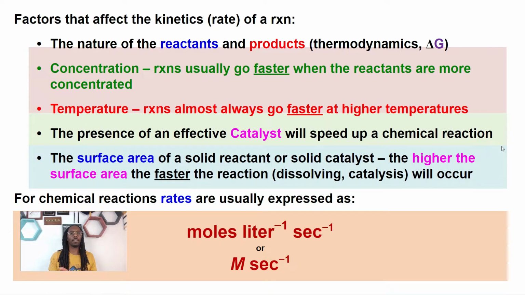But basically, if you have a large surface area, then you have more room for reactions to take place on. This can impact your overall kinetic rate depending on how big that surface area is. Small surface area, you're going to be taking a long time. Big surface area might go faster. Just depends. But these are the five different things that can impact your kinetic rates.